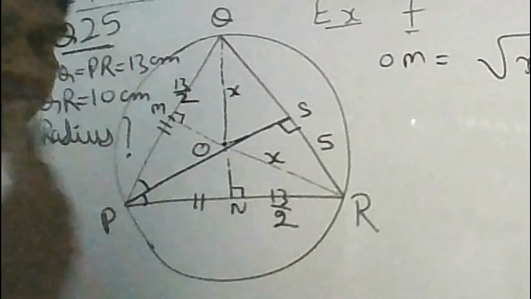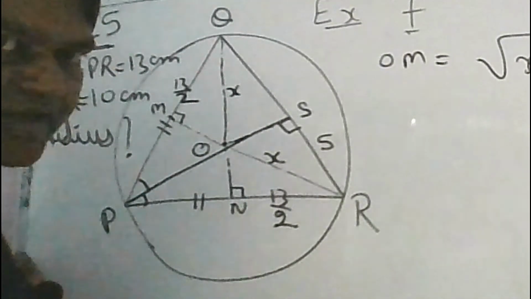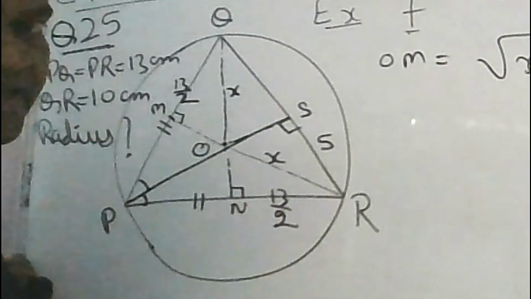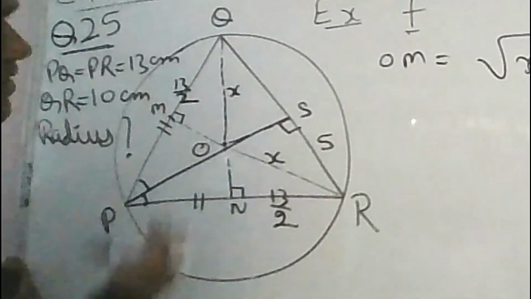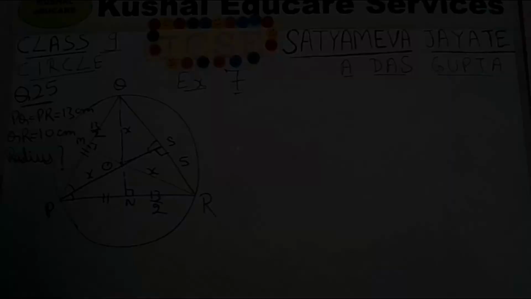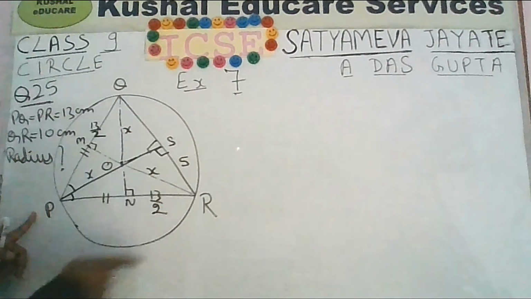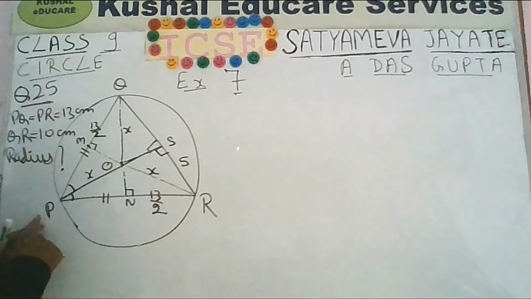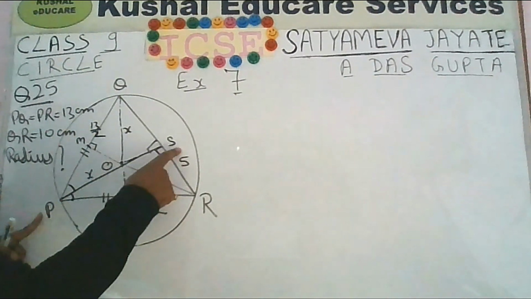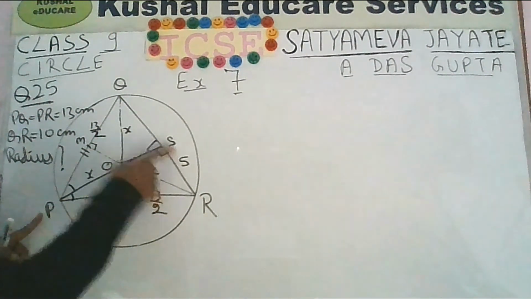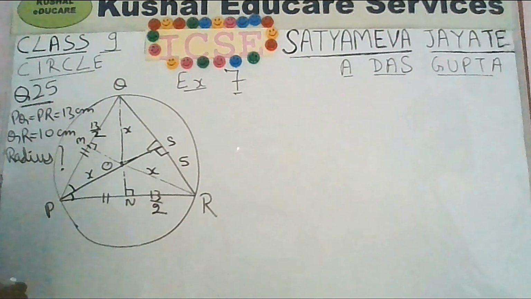If you want to use the definition of the circumcenter, same conclusion. If you want to use the theorem of the circle, same conclusion. You will be able to see the right angle triangle. As I was saying, because PQR is an isosceles triangle, if you draw a perpendicular from the vertex to the opposite, non-equal side, then it will bisect the non-equal side.